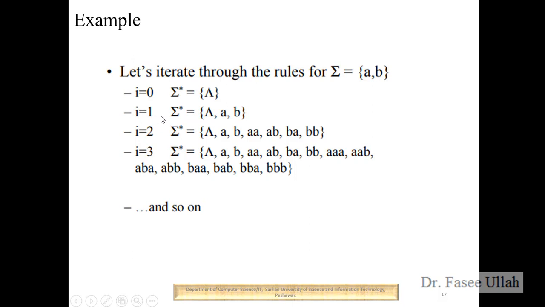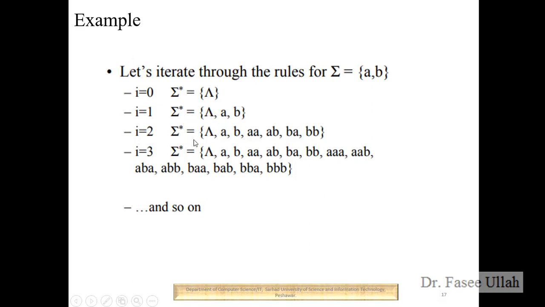If I say i is equal to 1, it means there should be at least one element. According to the definition of the set, we have a and b, and the first step where we assigned 0 should also be repeated in the next step. So we have the empty set, and the elements from the set, a and b, so there should be single elements in the set.